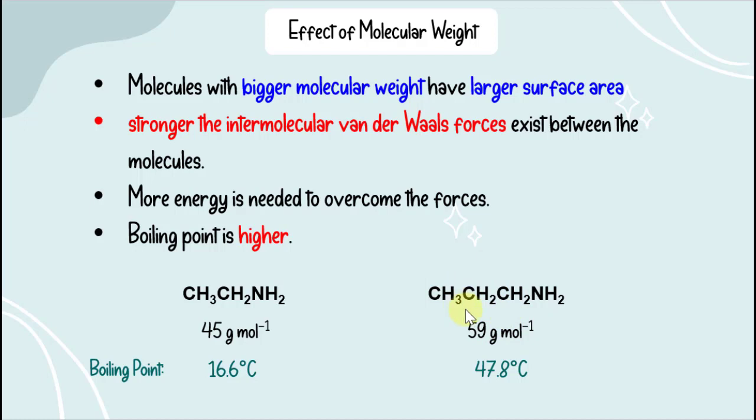Since 1-propanamine has a bigger molecular weight than ethanamine, it will have a higher boiling point compared to ethanamine. In this case, we do not discuss the strength of the hydrogen bond because both are primary amines and both can form hydrogen bonds with their molecules. The difference here is the number of carbons in the alkyl group, so we focus on the strength of the van der Waals force.